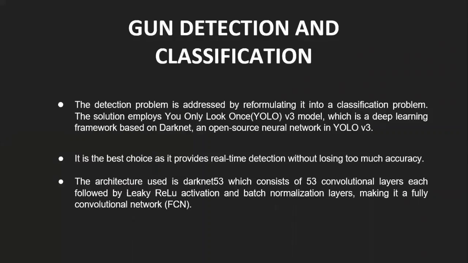Now moving on to the gun detection and classification. The detection problem is addressed by reformulating it into a classification problem. The solution employs the You Only Look Once YOLO V3 model, which is a deep learning framework based on darknet. It is the best choice because it provides real-time detection without losing too much accuracy. The architecture used is darknet 53, which consists of 53 convolutional layers, each followed by ReLU activation and batch normalization layers, which makes it a fully convolutional network.